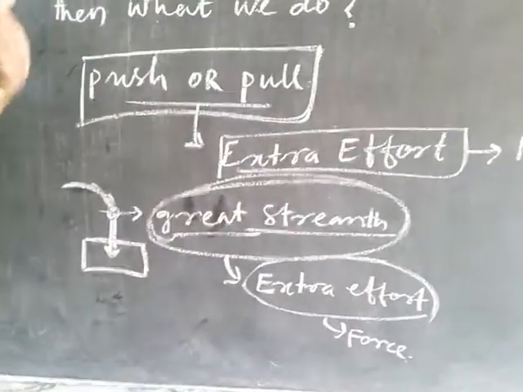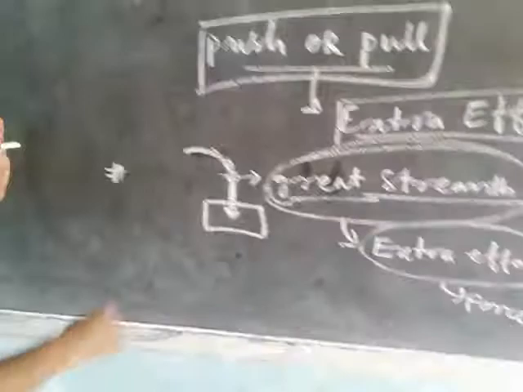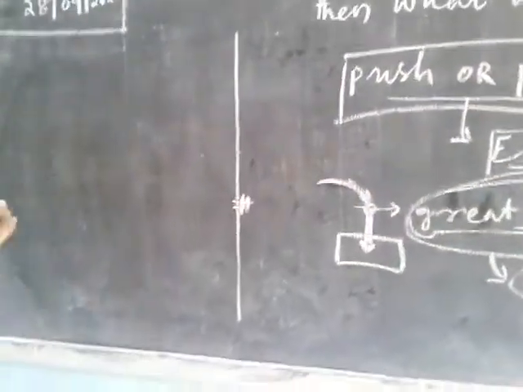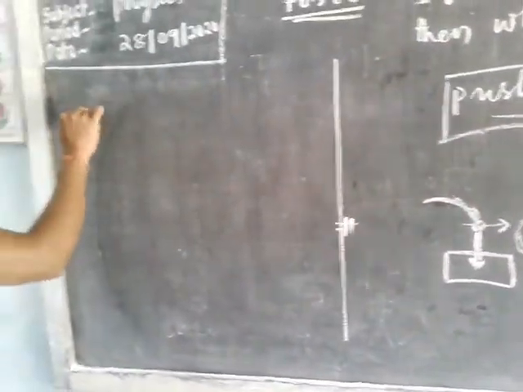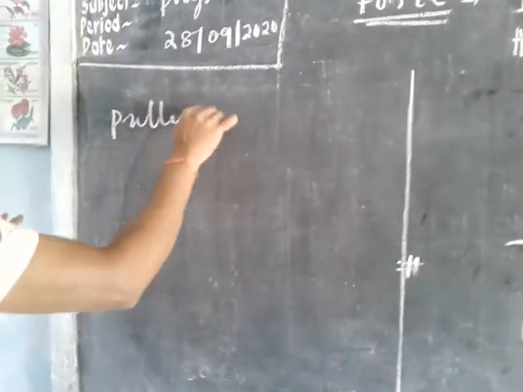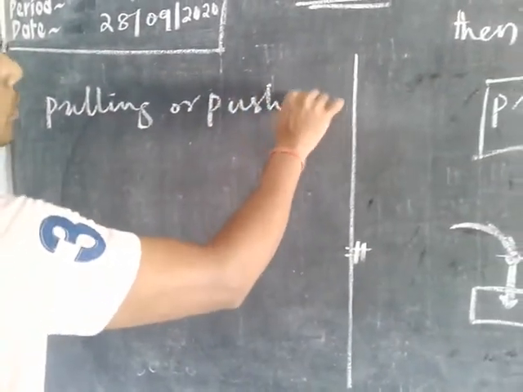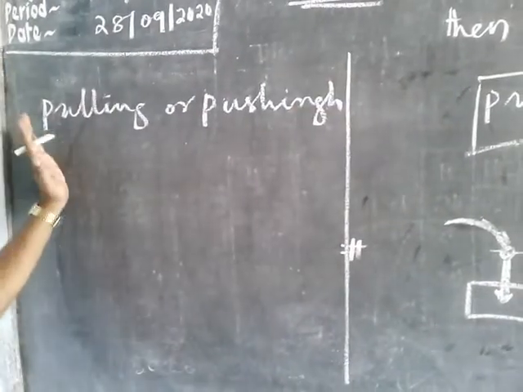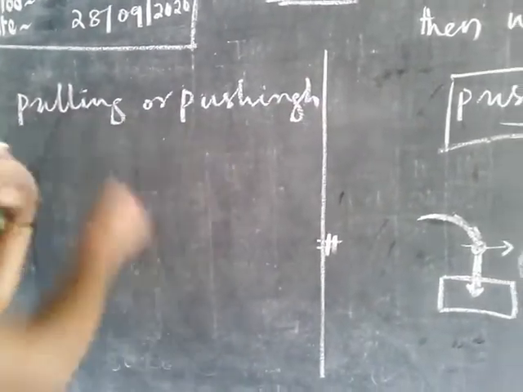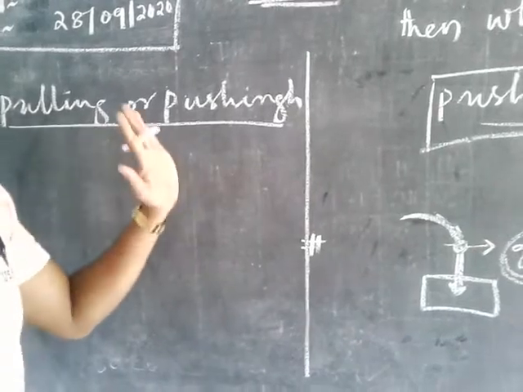So what is the definition of force? The definition of force is pulling or pushing an object. This pulling or pushing is known as force.